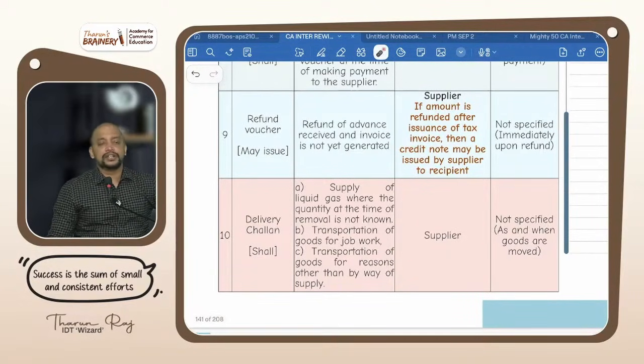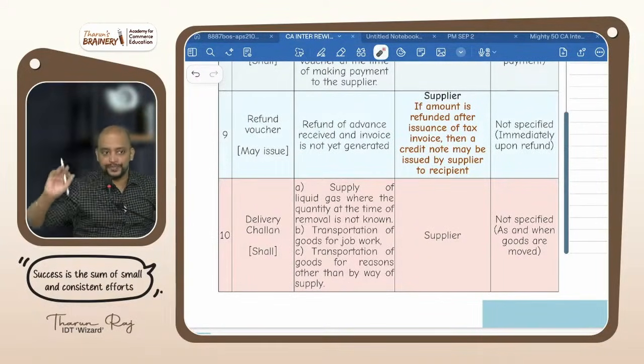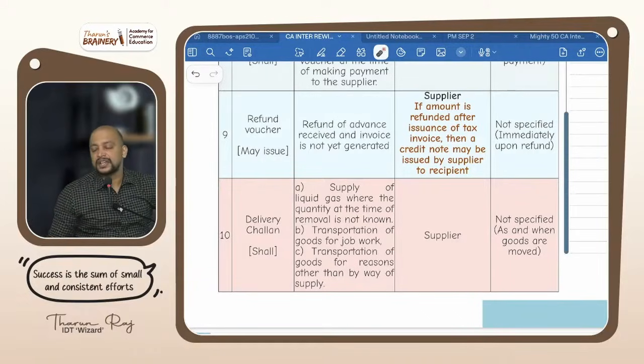Then refund voucher. Listen, first you collected advance. I'll give you an example. You did a marriage hall booking. When you booked the marriage hall, 1 lakh rupees plus 18,000, 1,18,000, you paid to the marriage hall owner as advance. So what would the marriage hall owner have done? He would have given you a receipt voucher, correct? For 1,18,000, because he collected advance, he will give receipt voucher for 1,18,000.